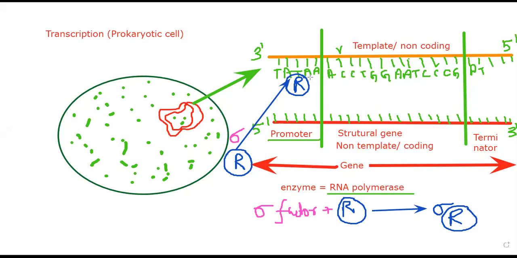Now what will happen? The remaining process after this is going to be very simplified. Your RNA polymerase will now effectively enter the structural gene part. It will understand, okay, I need to do the copying process from here. Now, whom to copy and how to copy?